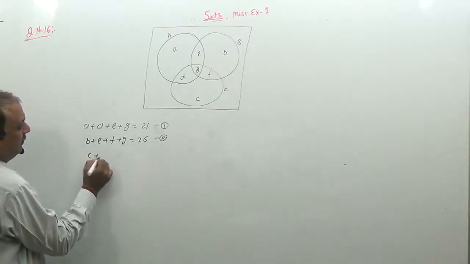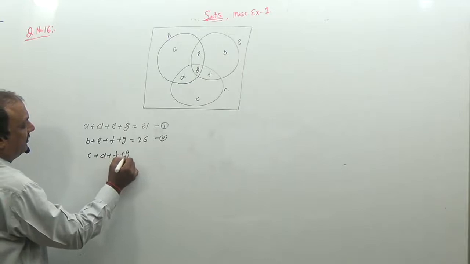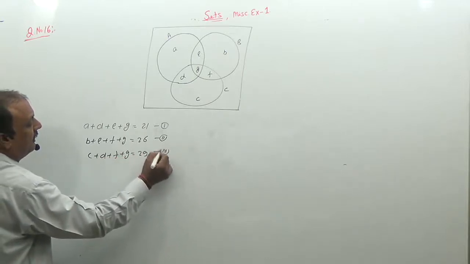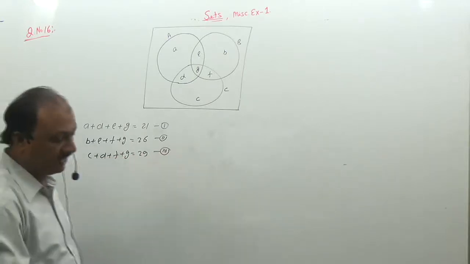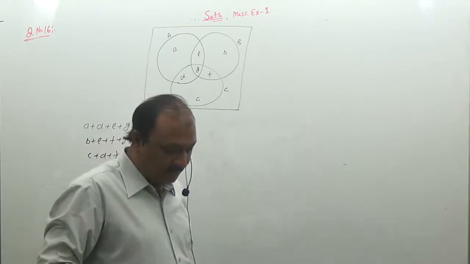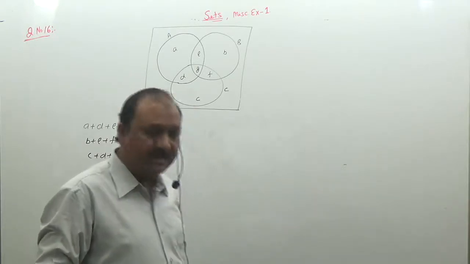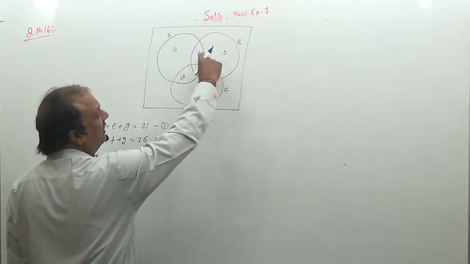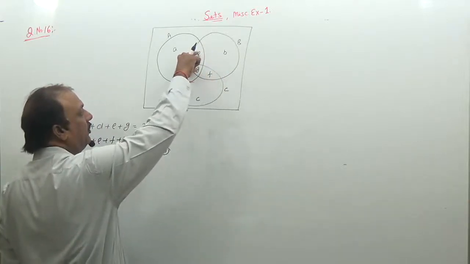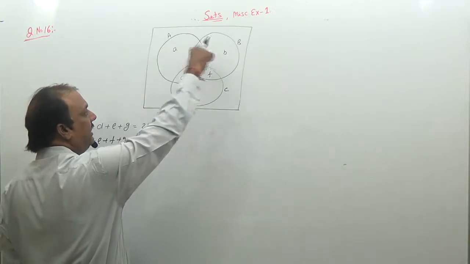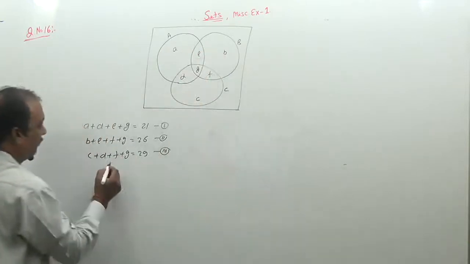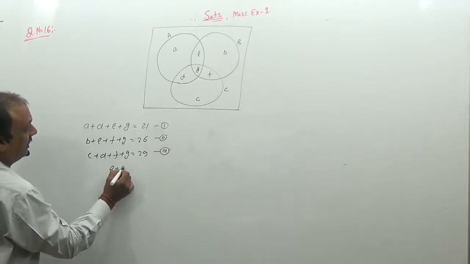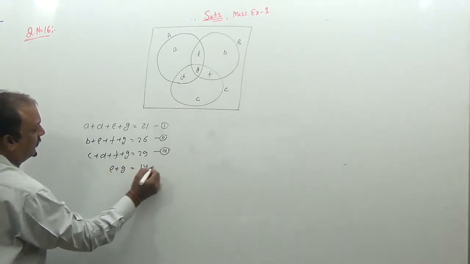That is C plus D plus F plus G is 29. Next, 14 people like product A and B, so this is the common region. These are the people who like product A as well as product B. So E plus G is 14.